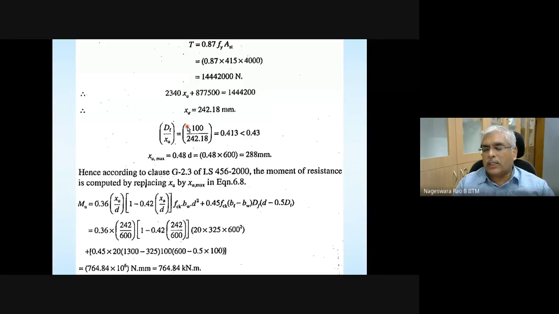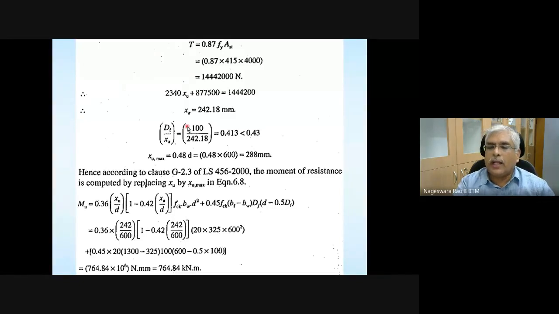Three types of sections will be there, three types of categorization. For doubly reinforced sections it is valid, for flanged sections it is valid, for any type of section it is valid. The only way that categorization is done is by how the total compressive force compares with the total tensile force.